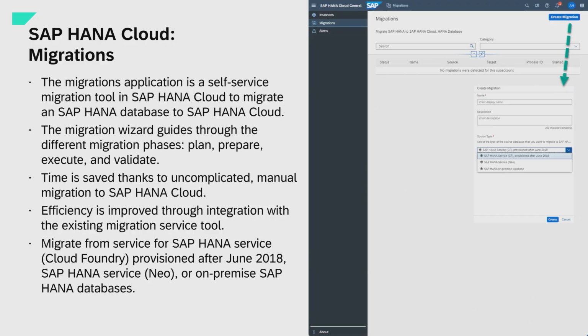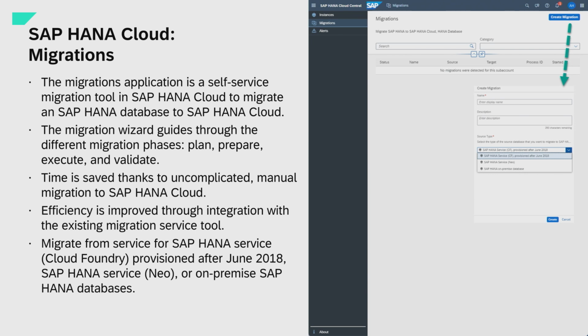For migration, you can migrate from prior versions of HANA Cloud, like HANA Service in Neo and Cloud Foundry, or HANA On-Prem to HANA Cloud. It's also a central tooling: when you create a migration, you get guided within a wizard through all the migration steps. So it's really error-proof and very safe.